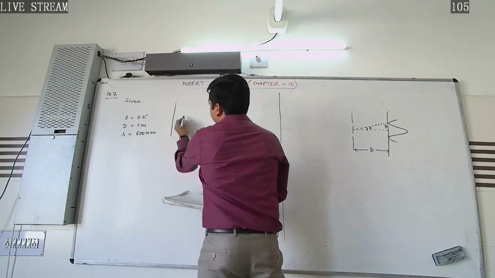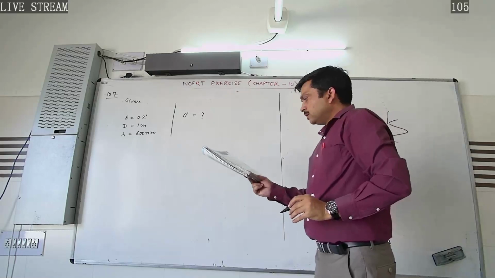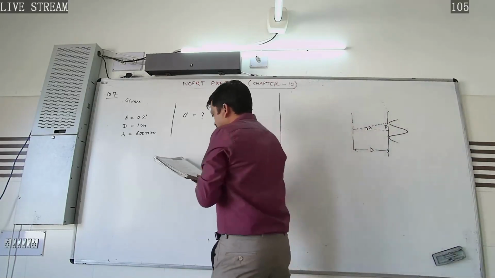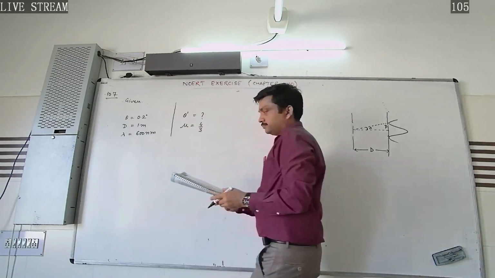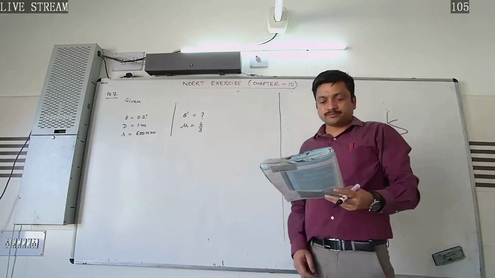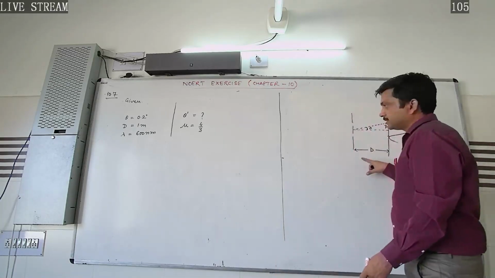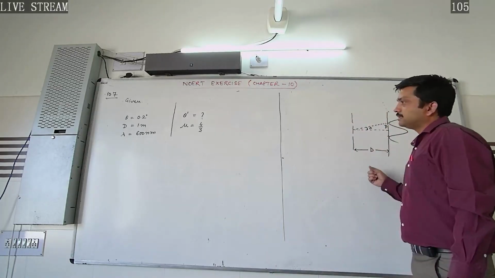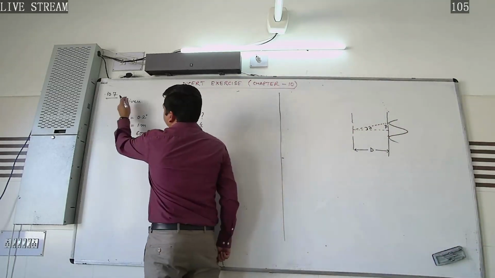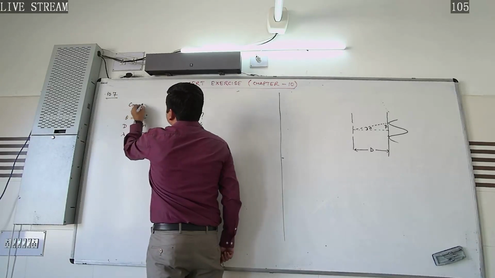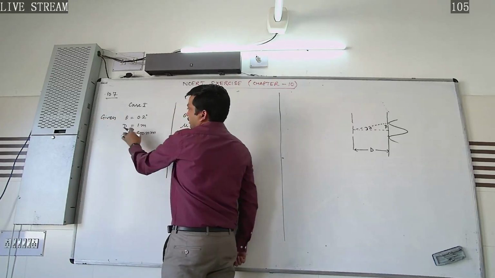In the second case, he is asking what would be the angular width of the fringe if the entire apparatus is immersed in water having refractive index 4/3. What is the apparatus we have to immerse? That is Young's double slit experiment, because it is the condition given to us. So this is case 1. In case 1, these parameters are given to us: angular width, this distance, and this.